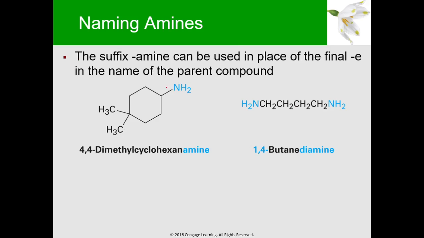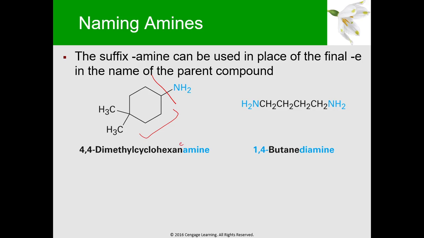So the suffix amine can be used in place of the E in the name of the parent compound. For example, we can divide this compound into two. This is the NH2, and this other part is your cyclohexane. But you have here two methyl groups at the same carbon, so we can call this a dimethyl cyclohexane. So this part is the dimethyl cyclohexane.